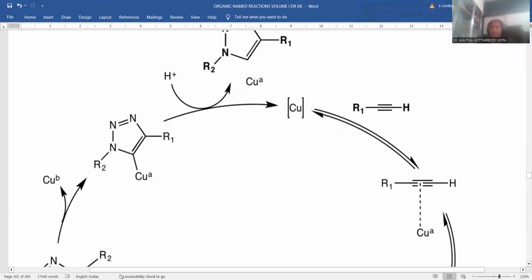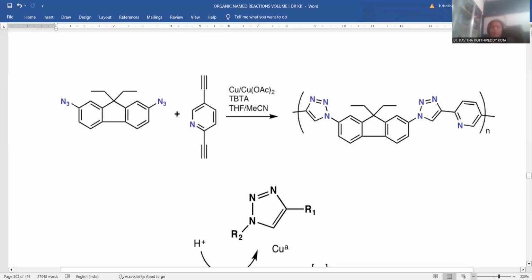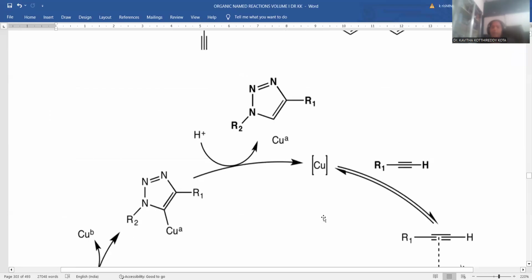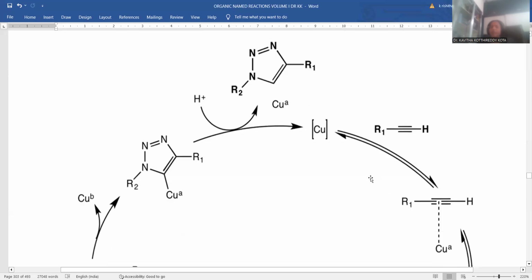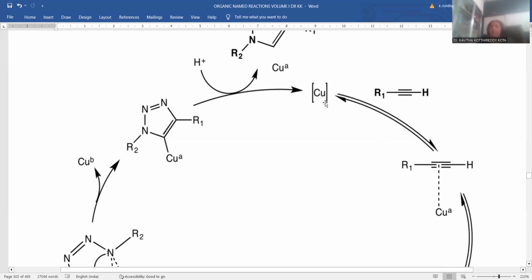Here is the possible mechanism indicated in the cyclic form. Let me show how the cyclic form is represented. Right, so in order to achieve this triazole molecule, this is triazole, right? So first of all, let me treat this first compound, called acetylene. Acetylene could be the starting material for this reaction. That acetylene is going to react with the metallic copper. Copper metal is a facilitator for the 1,3-dipolar cycloaddition reaction. So that acetylene is supposed to be treated with copper metal.